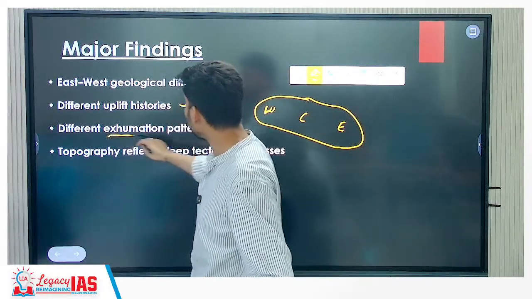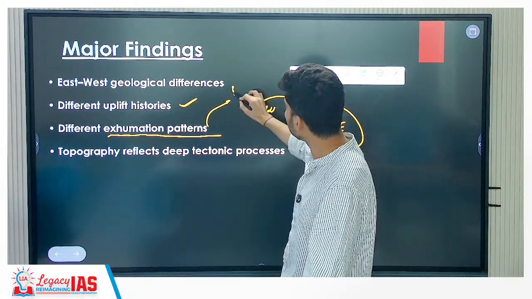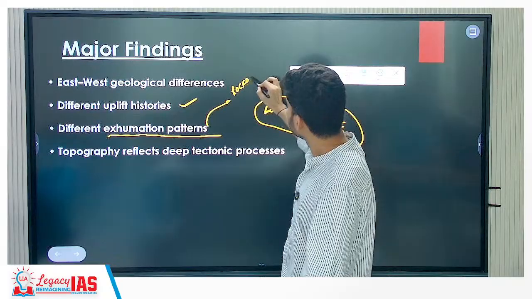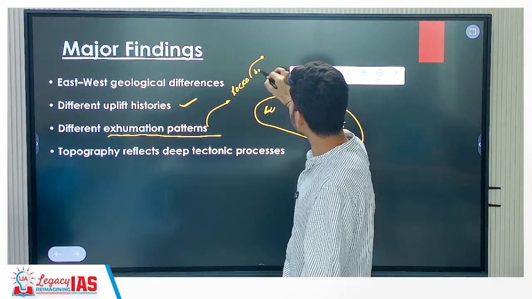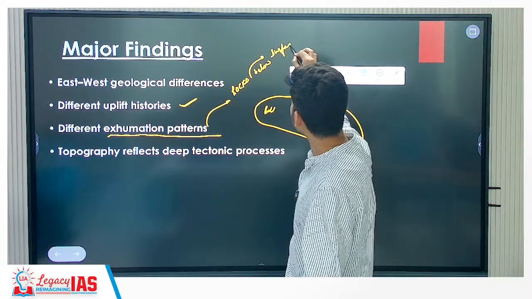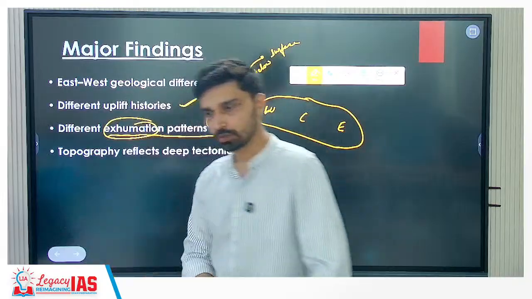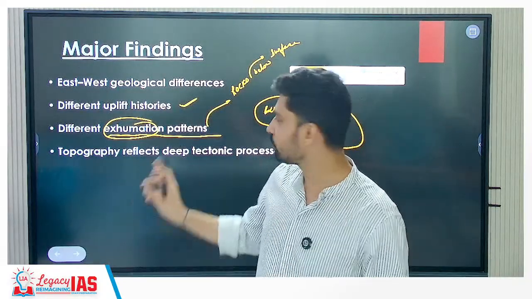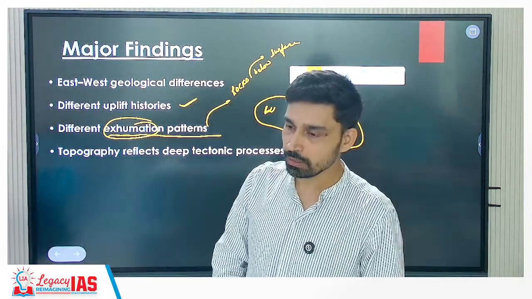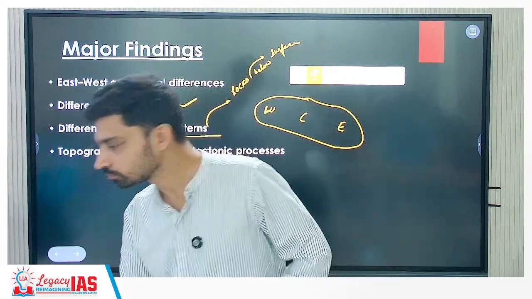Different exhumation pattern has been observed here. Exhumation basically refers to the rocks coming from below the surface to the surface. If the rocks are moving from below the surface to the surface, what is that process called? Exhumation. Okay, we can write exhumation, very important term: the movement of rocks from below the surface to the surface.